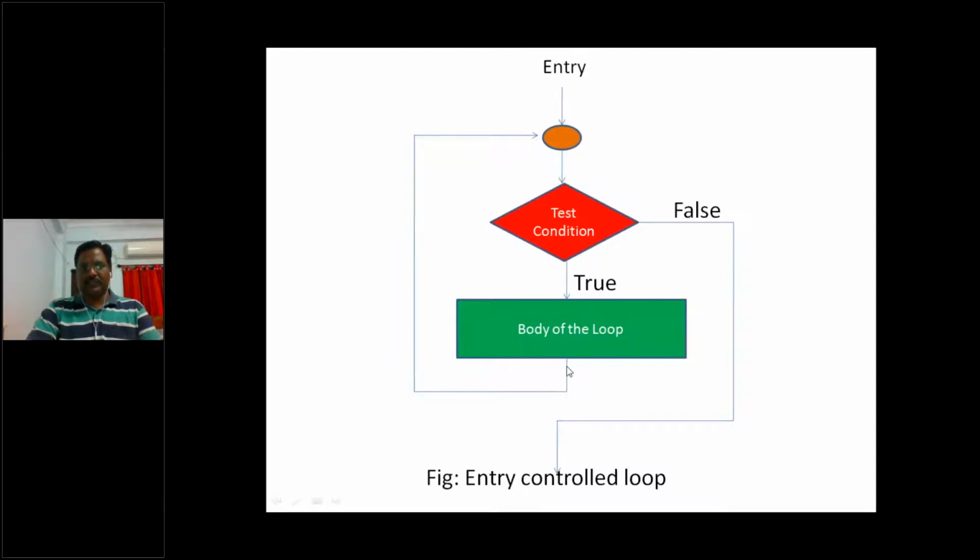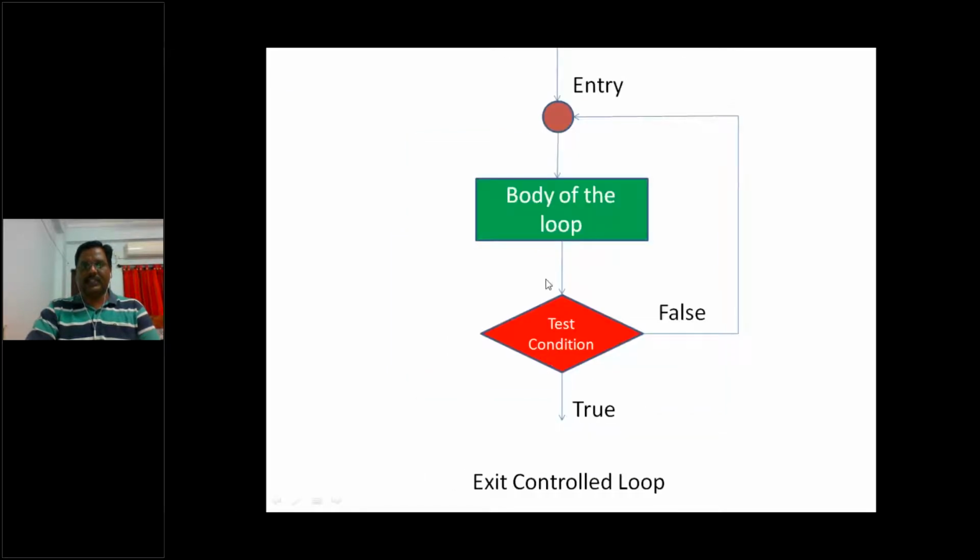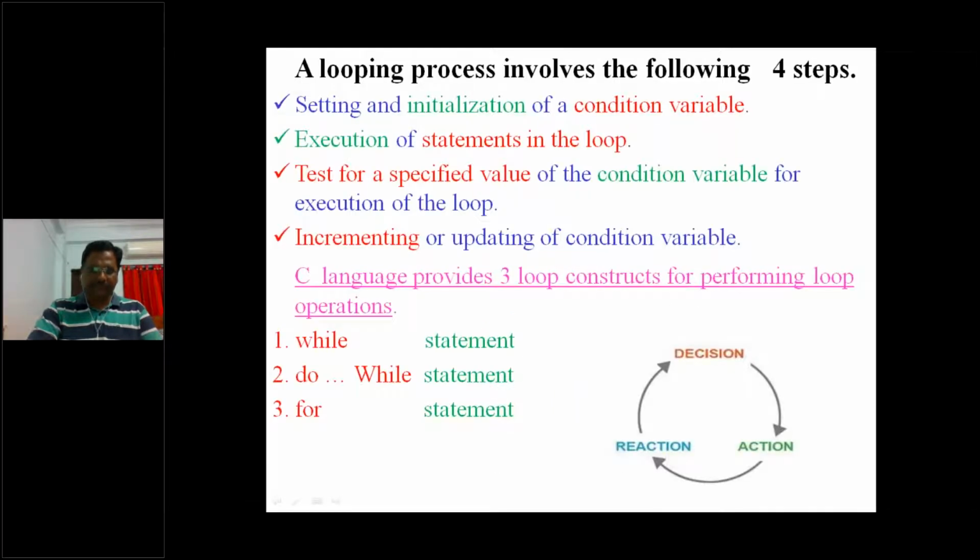So the entry control loop checks the precondition first. In the exit control loop, first it blindly executes the body of the loop, then tests the condition. If it is true, it executes the body once again. If it is false, it comes out of the loop. This is how the entry control loop and exit control loop work.